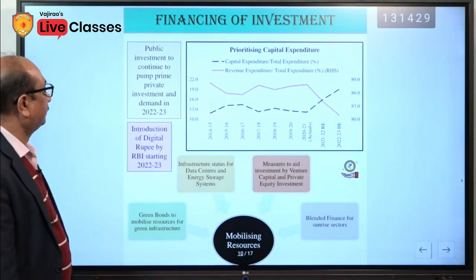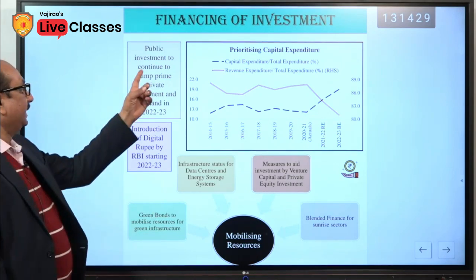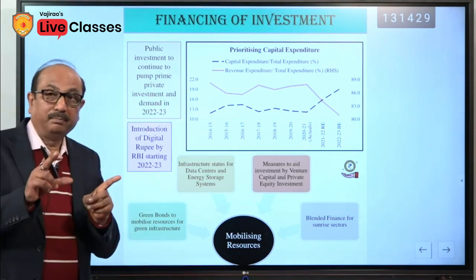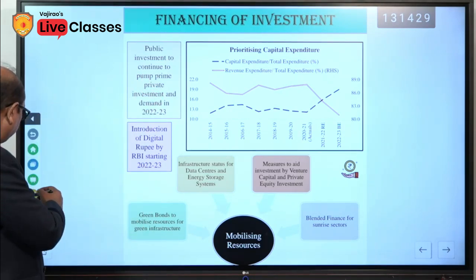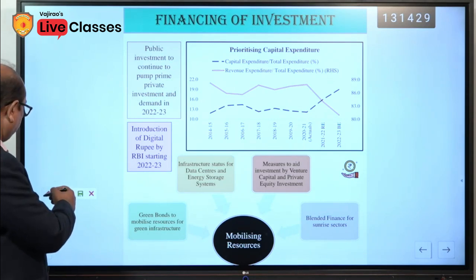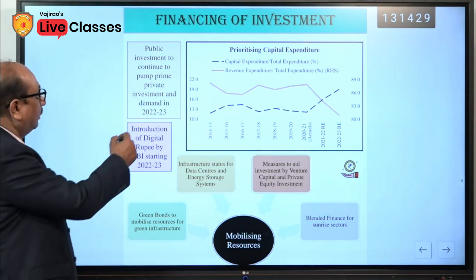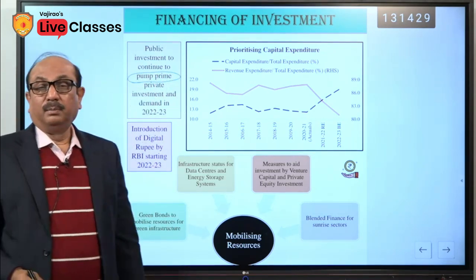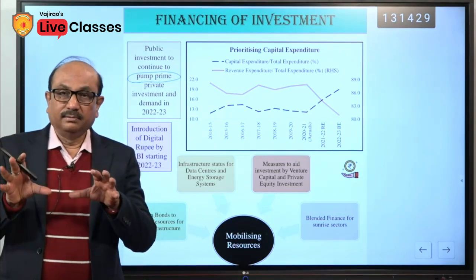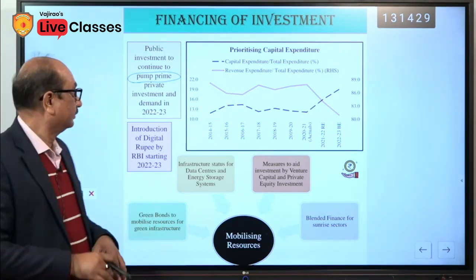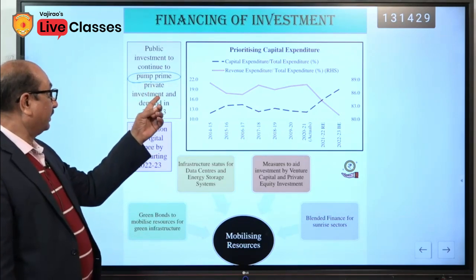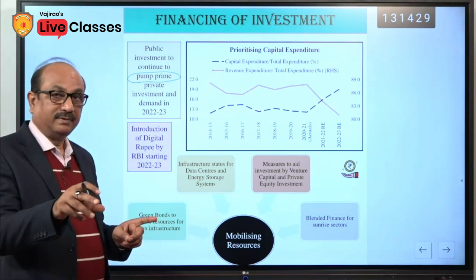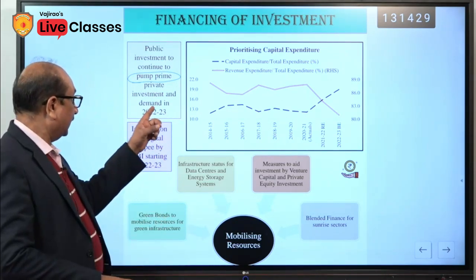Financing of investment. Public investment to continue to pump prime private. Pump prime is a term used as a phrase. Pump prime means injecting funds into the system. Continue to pump prime private investment means the government would invest in the private investment, help the private investment, and demand.